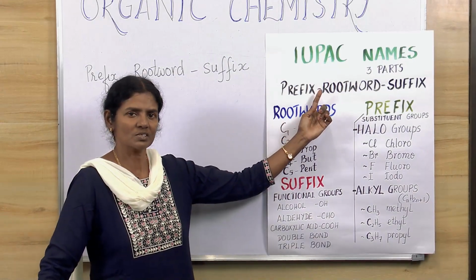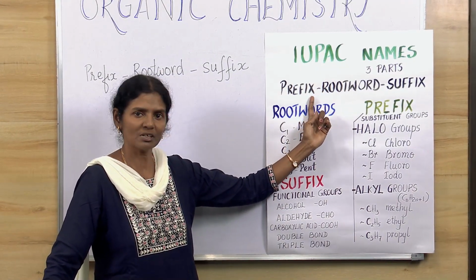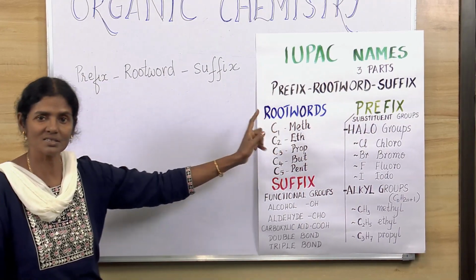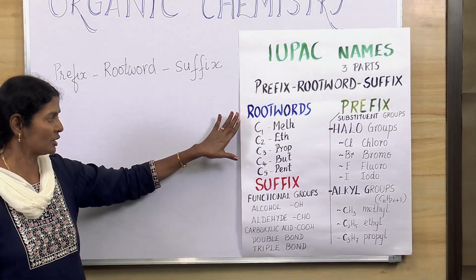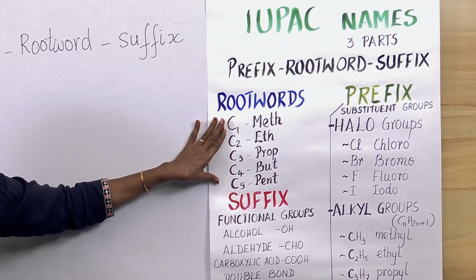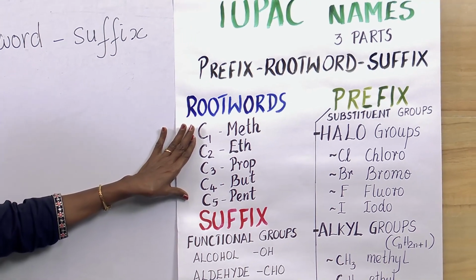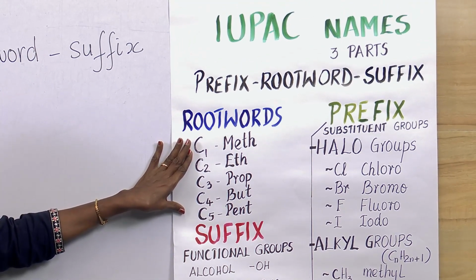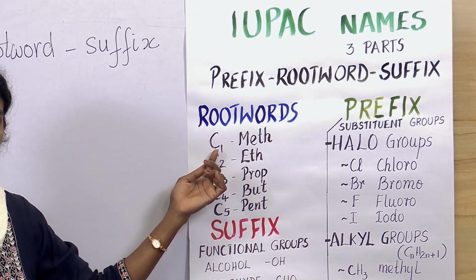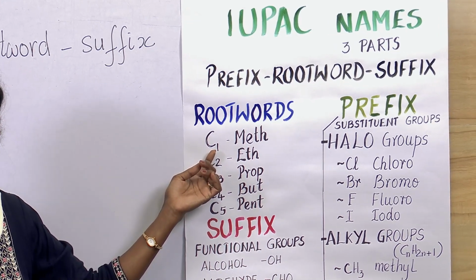Okay, so you see here prefix, root word and suffix. Now let's see what these root words are. In our syllabus, we have only till carbon 5. So if we know up to 5 carbon atoms, that is enough. Just 5, okay? The first one, if you have 1 carbon atom, the root word is meth.